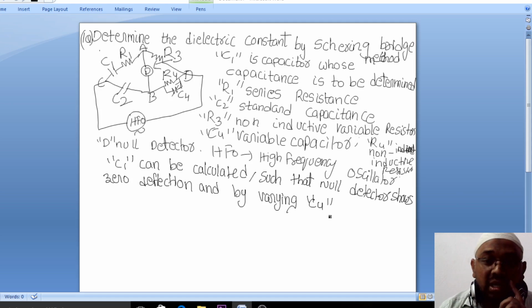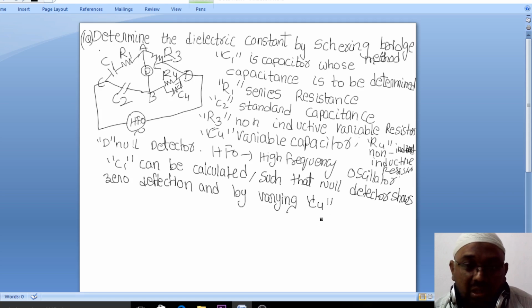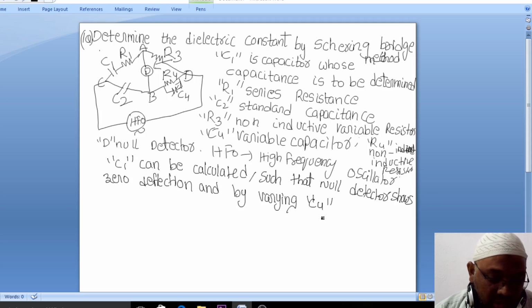The null detector should show zero deflection, and we get this null deflection by varying this C4. Now this is what we'll do. This is the way the figure looks.